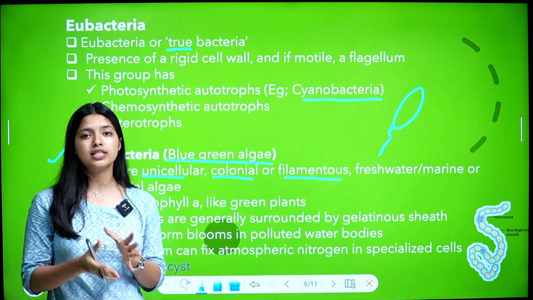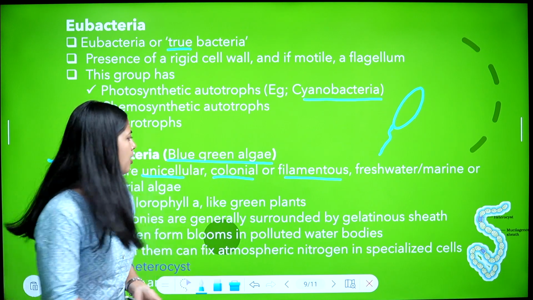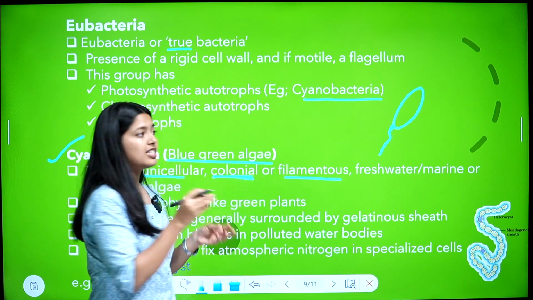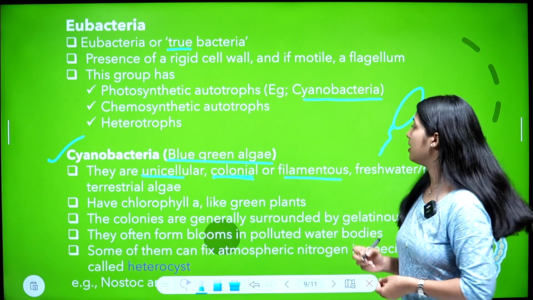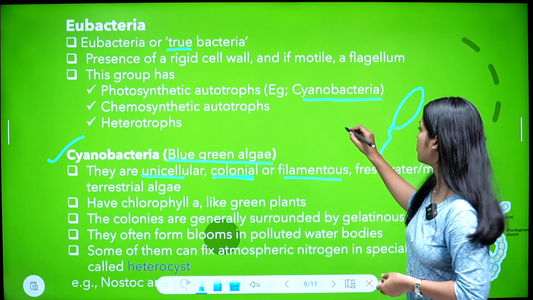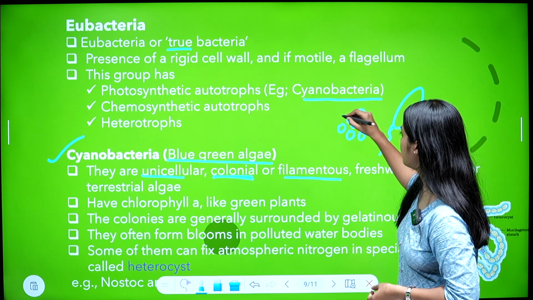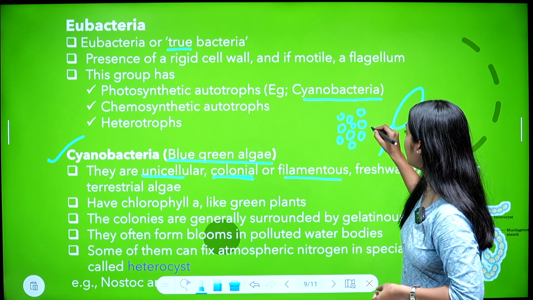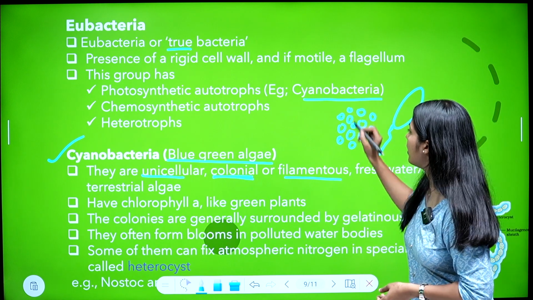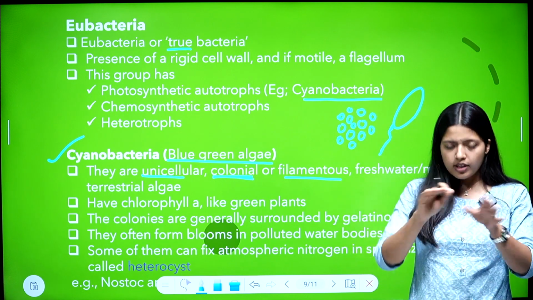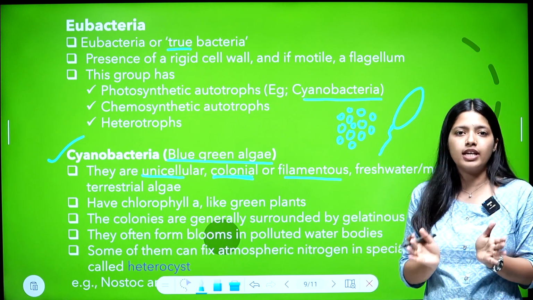That means they are unicellular, made up of a single cell. But what is colonial? They live as colonies. That means a number of individuals live together in a region, and there will be a division of labor in this colony, single individuals living together as a group.